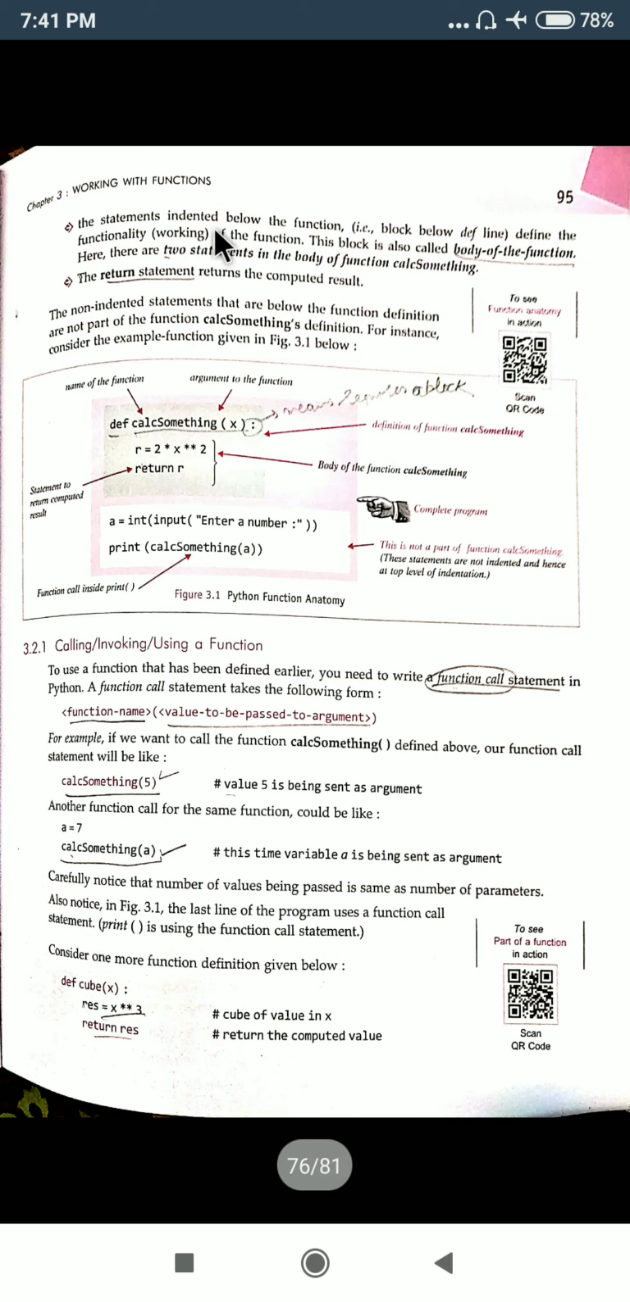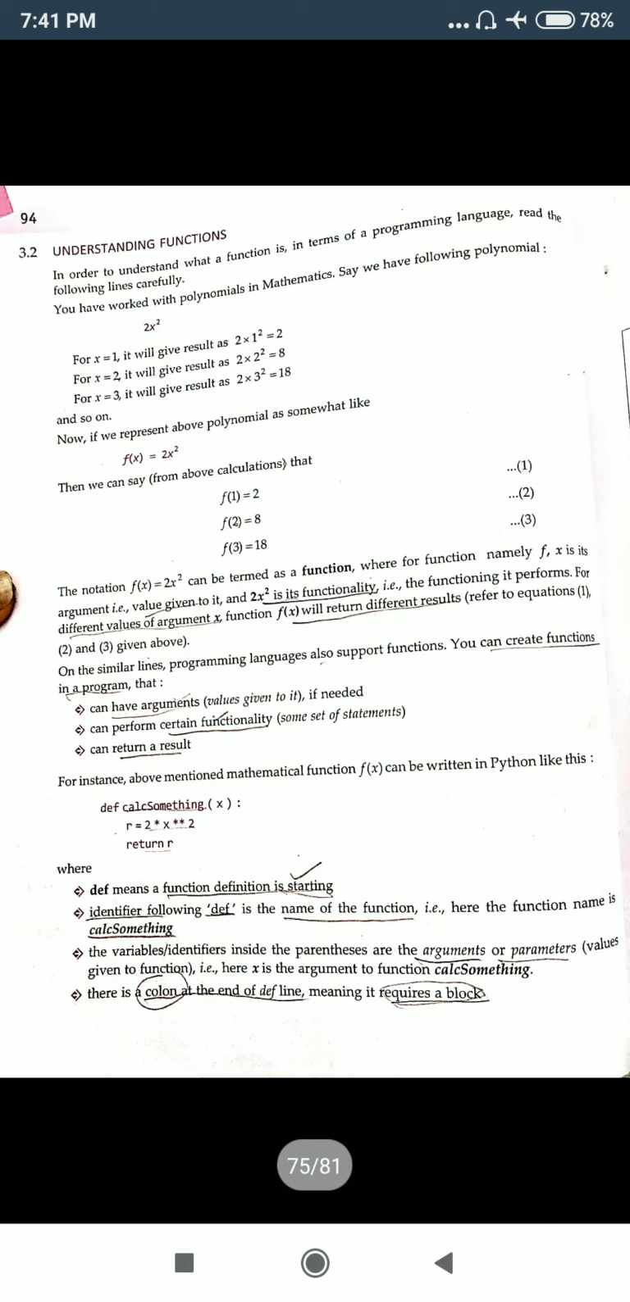The statements indented below the function, meaning the indentation, will be considered part of the function. So this indentation I told you is compulsory. If this indentation is not there, then these statements will not be considered a part of it. Then it will not be clear to this function what is to be done. So what is to be done should be written with the indents. The indentation is telling that this is the part of the function, meaning this is the body of this function. These two statements are the body of this calc something function.